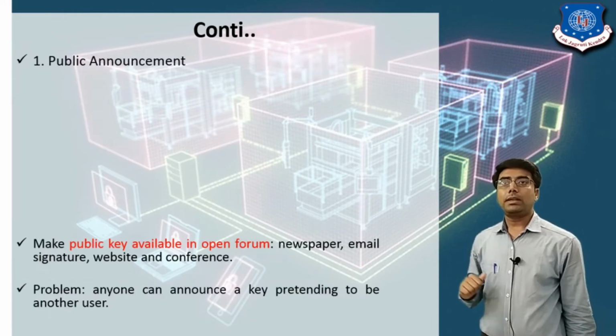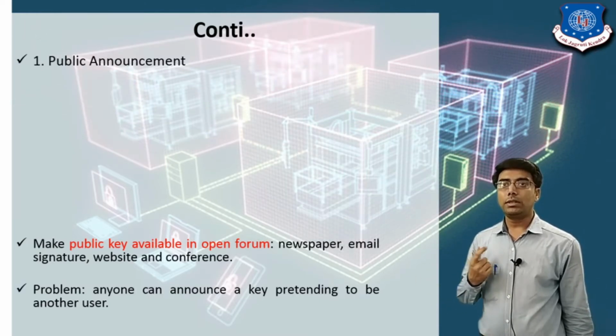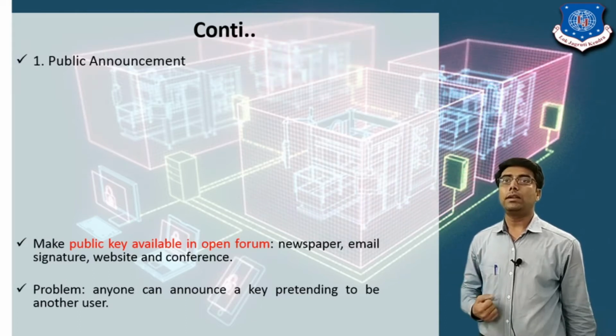In the public announcement, all the users announce their public key to the different users in the network.